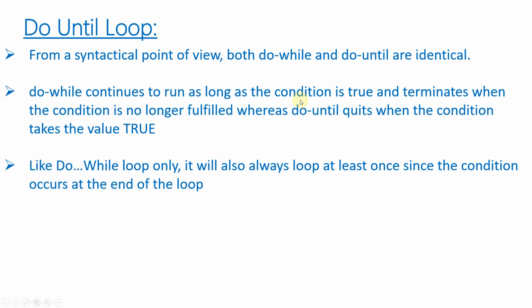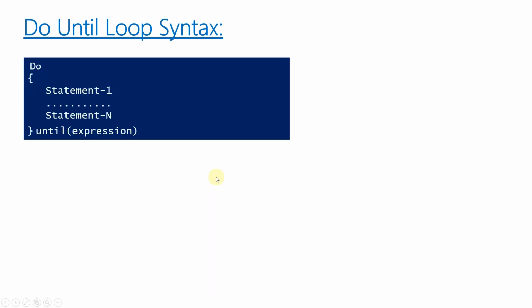As soon as the condition becomes true, the do until loop will terminate and control will go to the next line of code. This will also execute at least once whether the condition is true or false. Here you can see the syntax of do until loop.